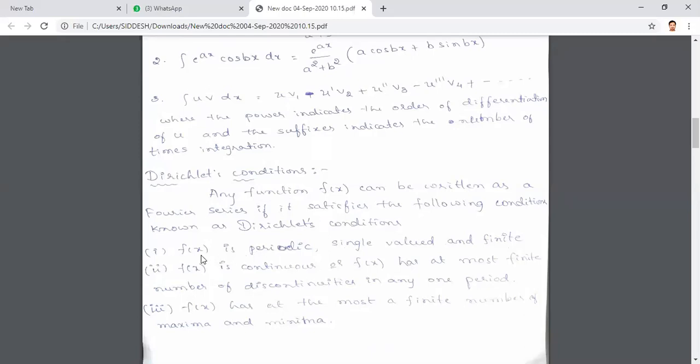You are already aware of periodic function. If after some interval, or at regular intervals, it takes the same value, then we say it is a periodic function.